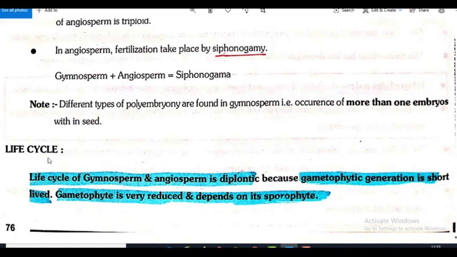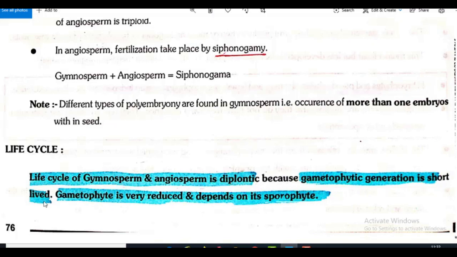Now the next topic we have to learn, that is the life cycle of gymnosperm. Okay dear students, let's go ahead. We are going to learn about the life cycle of gymnosperms. Life cycle of gymnosperm and angiosperm is diplontic because gametophytic generation is short-lived.